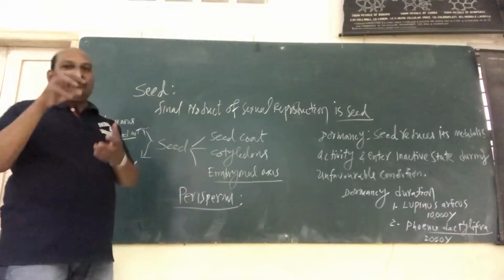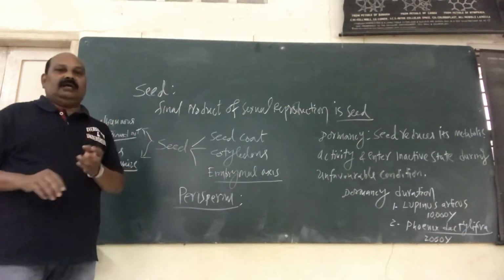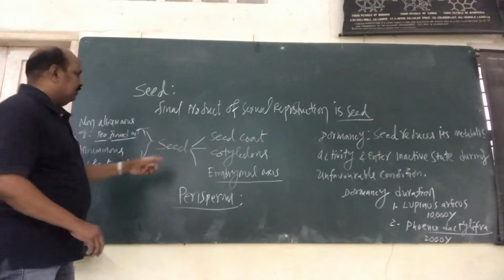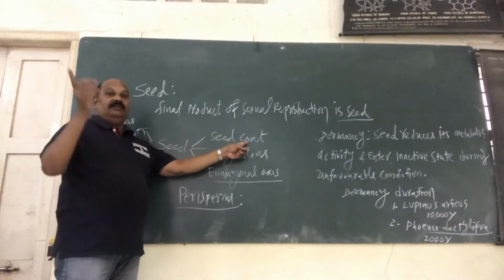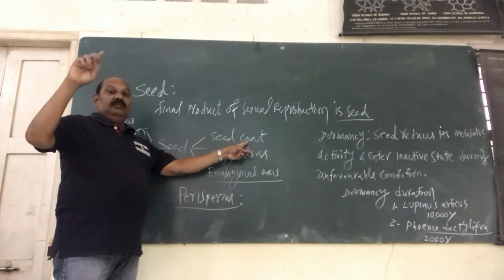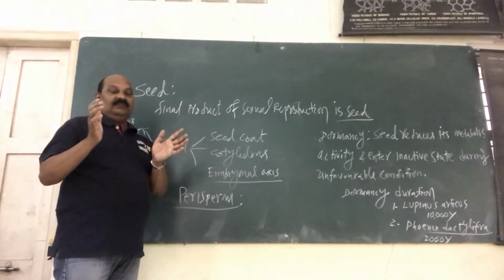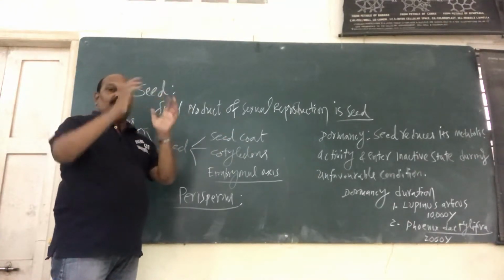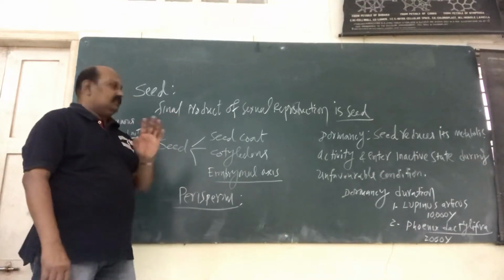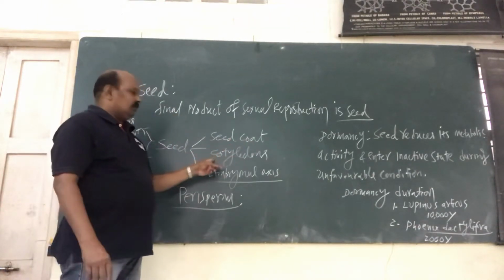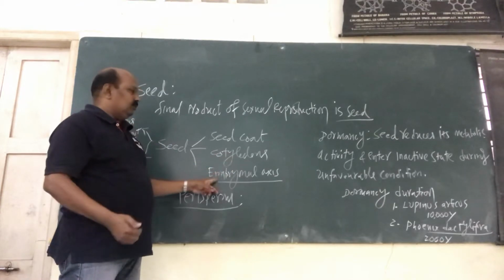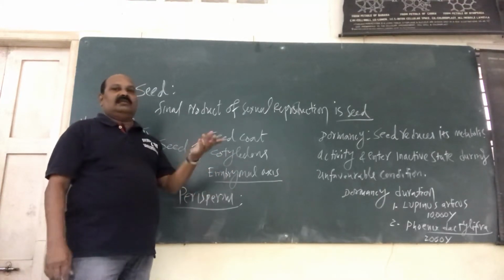Right. Now, what are the major components of the seeds? It has three major parts. Number one, seed coat. Already you remember, when the ovule matures after fertilization, it has a lot of coverings. We call them integuments. All together they make a tough covering for the seeds. So seed coat, cotyledons, and even the embryonal axis, the embryo, we discussed already.